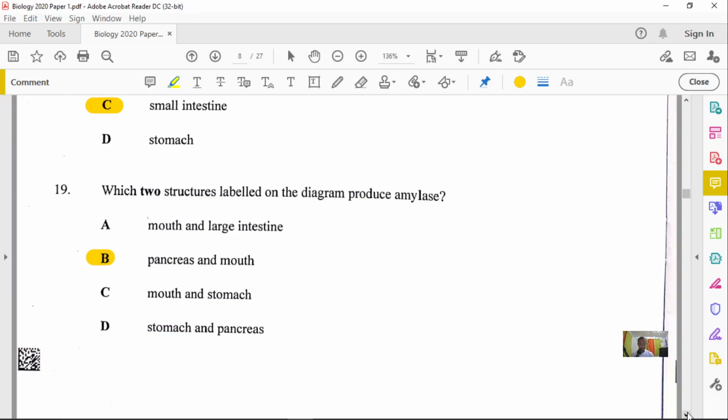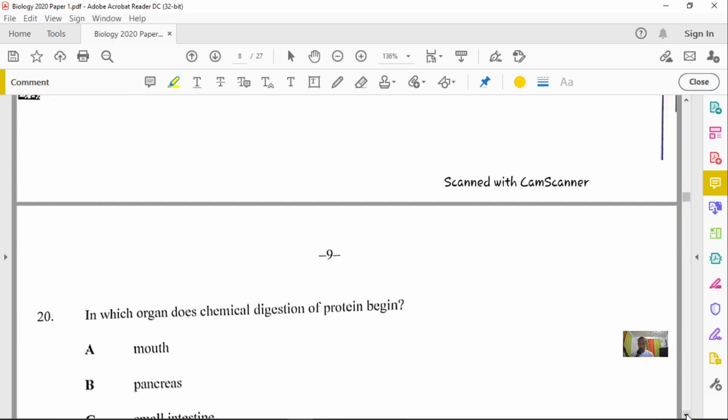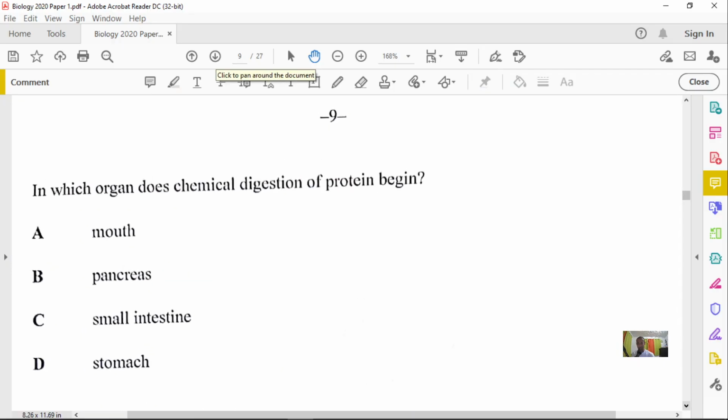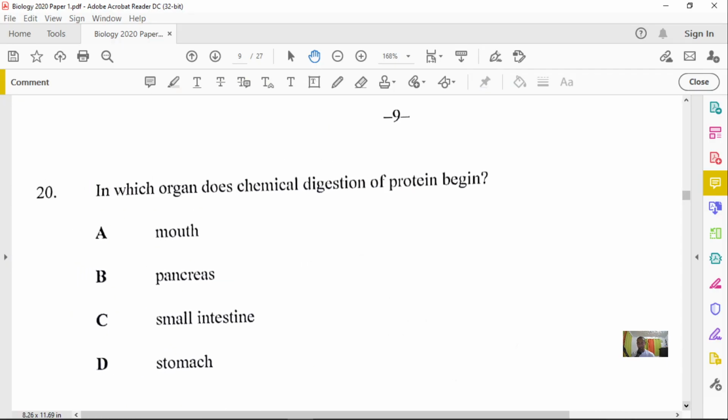All right, so let's go to question number 20. And in question number 20, it states now, in which organ does chemical digestion of proteins begin? Notice the key word there, chemical digestion of proteins. Now, you may see a question come up to say where the digestion of protein begins. If it was just a blanket statement to say where the digestion of protein begins, then that's the mouth, because you do it by physical digestion or mechanical digestion.